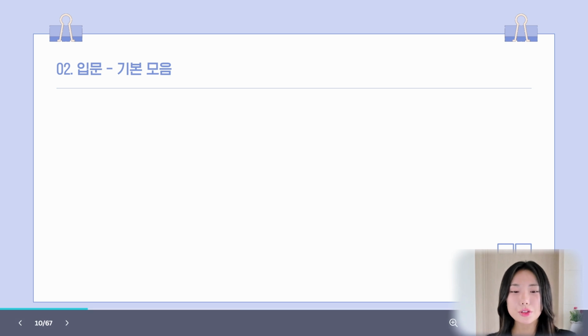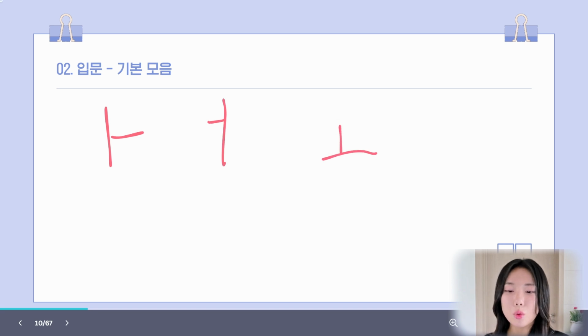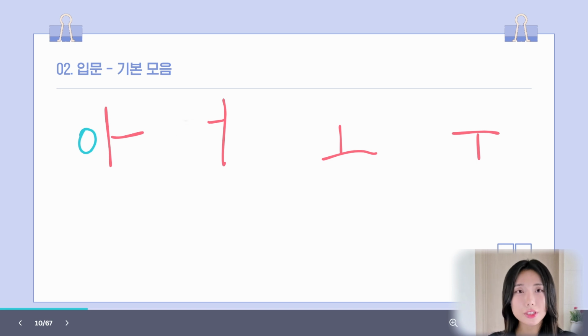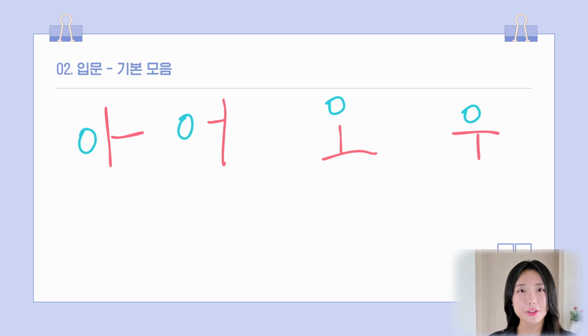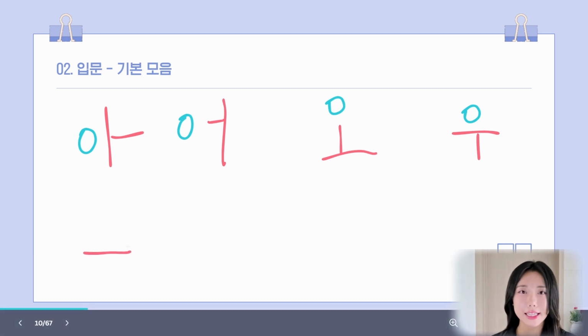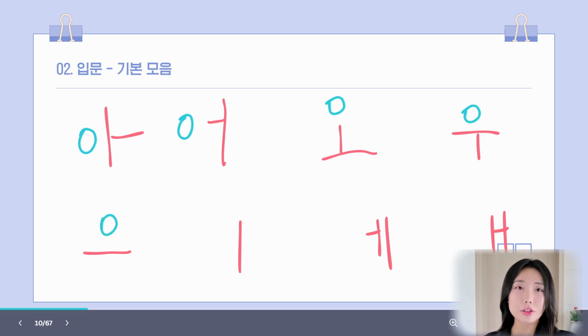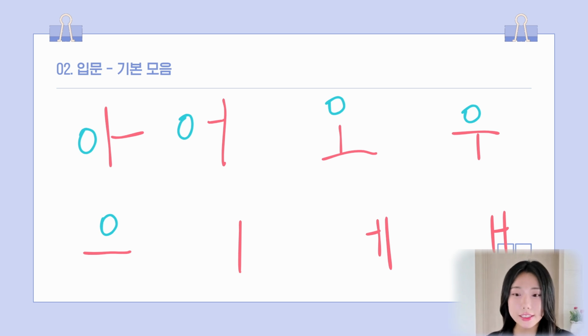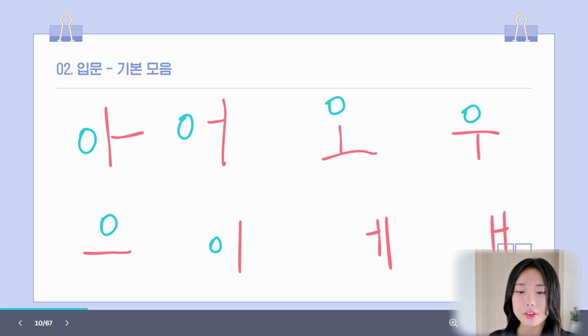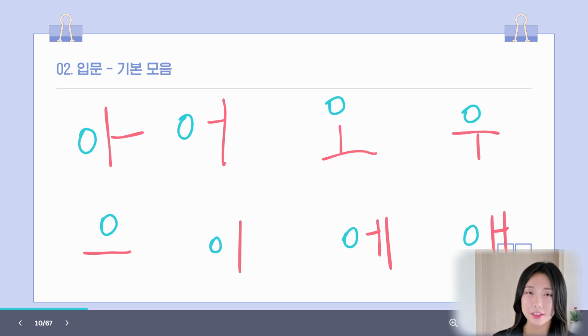Let's review. First, we took a look at four basic vowels, which are a, o, u. We also took a look at the special consonant, which is the circle. It doesn't make any change. It's still a. This is also still o. This is still o. This still u. And then for the next package, we have these four vowels. Just like the first package, even if you add the circle, the circle doesn't change any sound. So this is still e. This is still e.